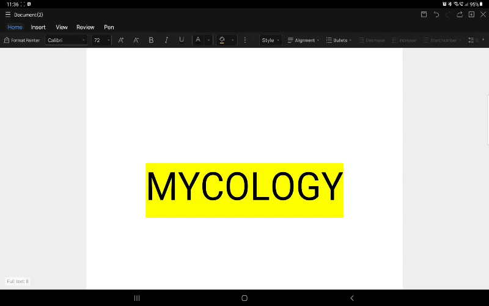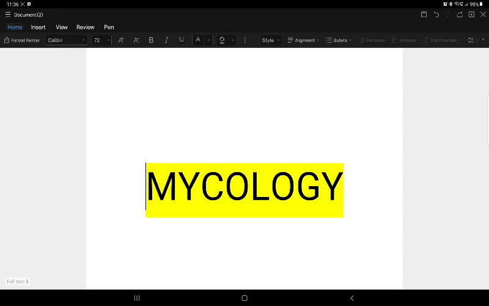Asexual spores are formed by mitosis. Asexual spores can be studied as blastospores in yeast and yeast-like fungi; sporangiospores in aseptate mold, from the sporangiophore; arthroconidia, which are fragmentation of the septate mold; conidia, macroconidia and microconidia; and chlamydospores in Candida albicans and Candida dubliniensis. Just remember the names, and the images of these would be more than enough.